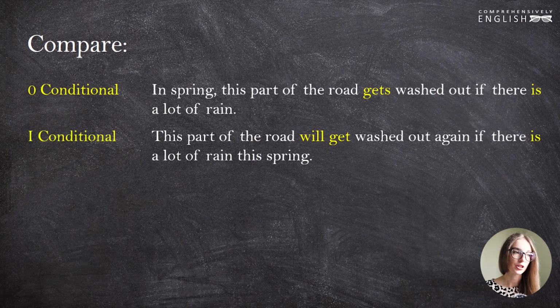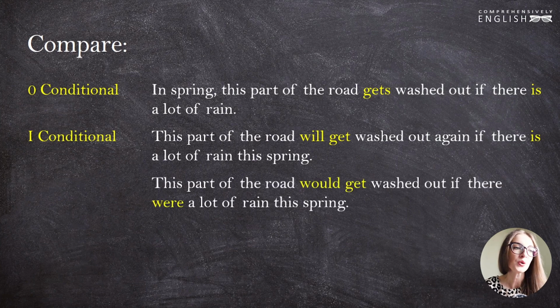This part of the road will get washed out again if there is a lot of rain this spring. The first conditional. So here we speak about a probability. It's not necessary that there will be a lot of rain. And it's not necessary that the road will get washed out, even if there is a lot of rain. But it's highly probable. The situation may be real in the future.